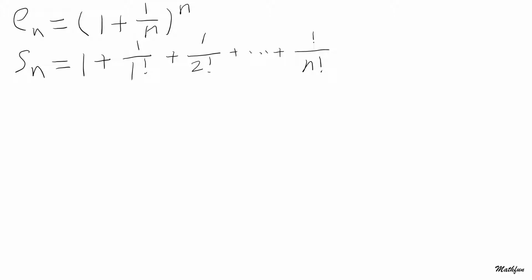Now let's do a binomial expansion of En. So En, we're going to expand that, equals the first item, which is obviously 1.